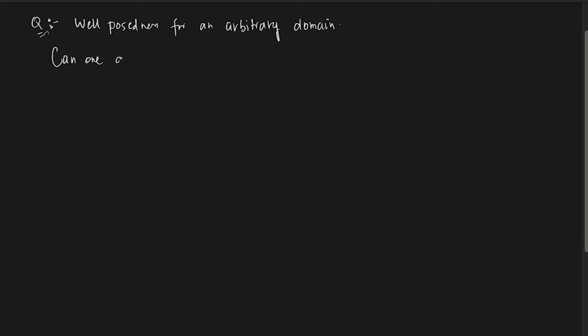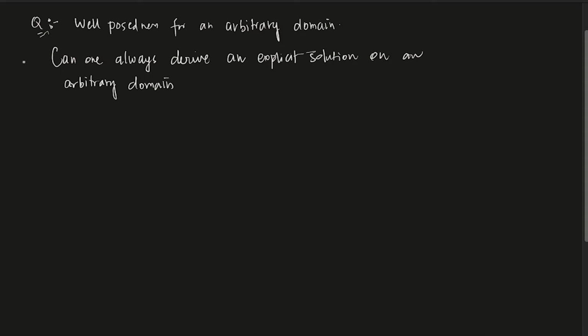can one always derive an explicit solution on an arbitrary domain? Okay, so this is the rephrased version of well posedness. So can you find an explicit solution for an arbitrary domain?